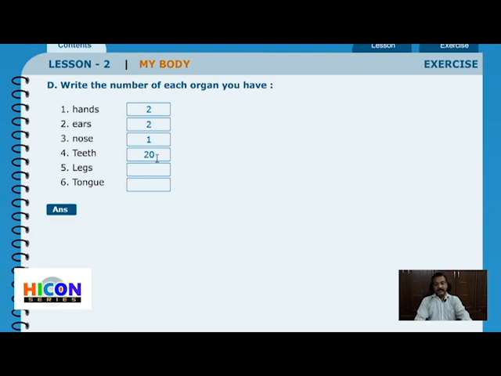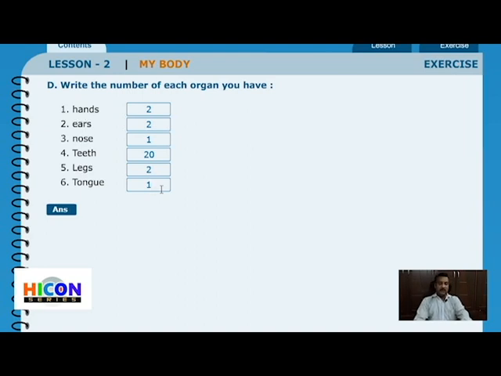How many legs do we have? Again, one at the right and the other on the left. We have 2 legs. What about the tongue? How many tongues? We are human beings and we have only 1 tongue. So we have 2 hands, 2 ears, 1 nose, around 20 teeth, 2 legs and 1 tongue.